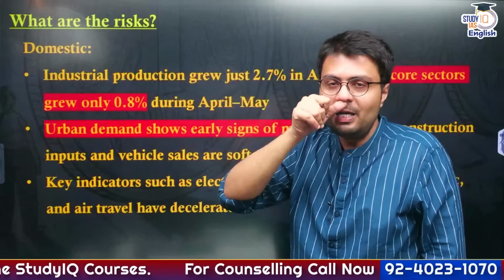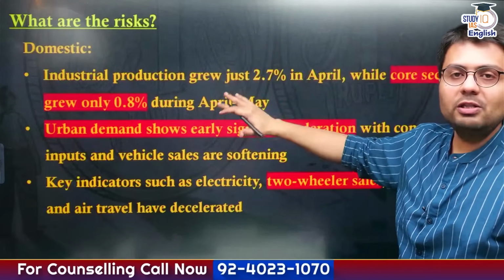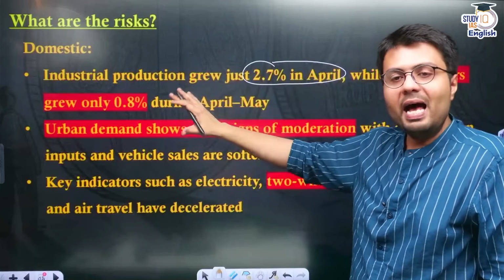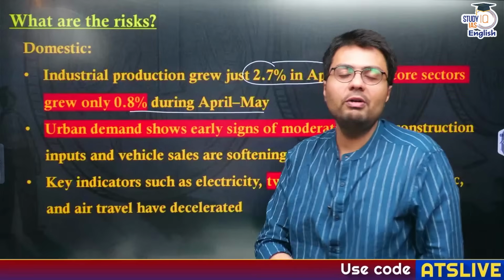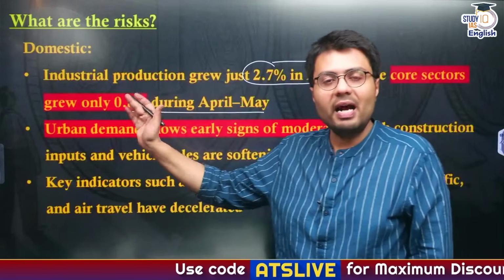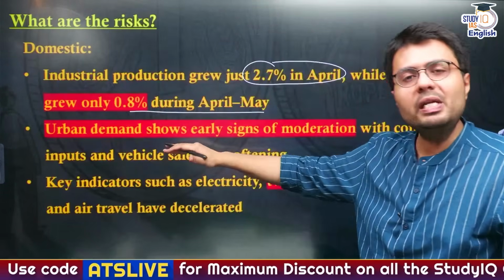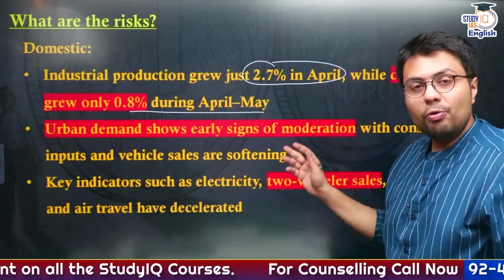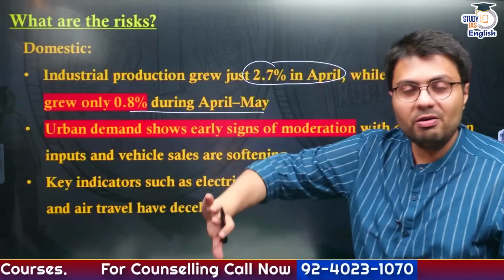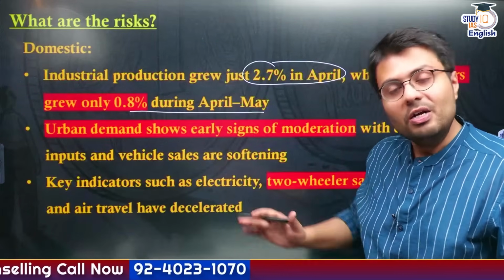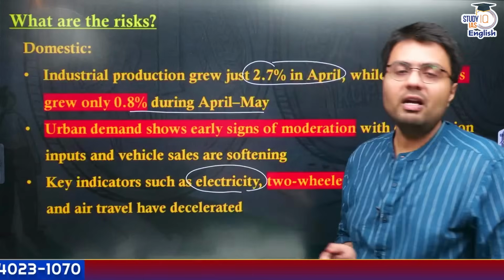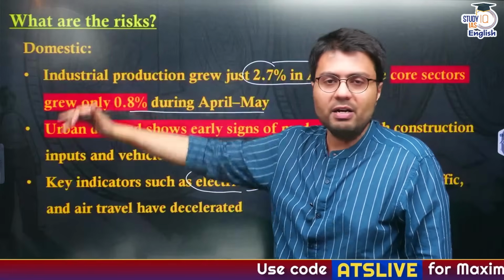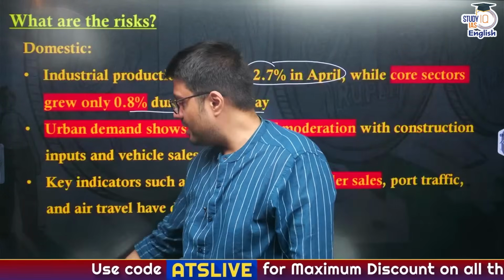First, let us understand what the domestic risks are. First of all, our industrial production is witnessing somewhat of a slowdown because it was just 2.7% in April, and India's core sector growth was just 0.8% during the last month. So this highlights that industrial activity is somewhat subdued. Similarly, even urban demand is slowing down, and this can be inferred from different figures like a slowdown in vehicle sales or a reduction in demand for construction activities. Similarly, other key indicators like electricity demand have also reduced because of the early onset of monsoon, and this is also pegged into the slowdown in industrial production. So this is the domestic challenge that we are going to face.